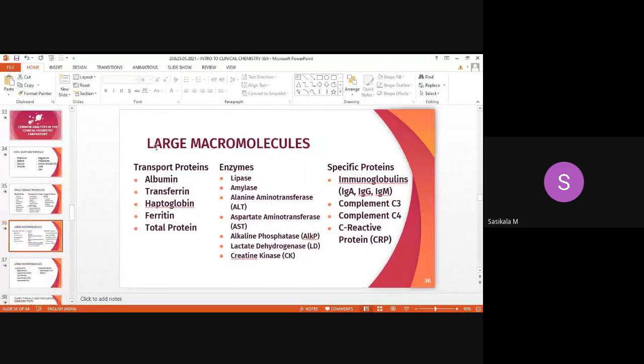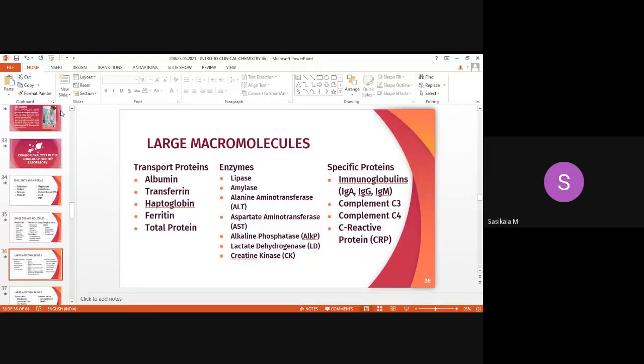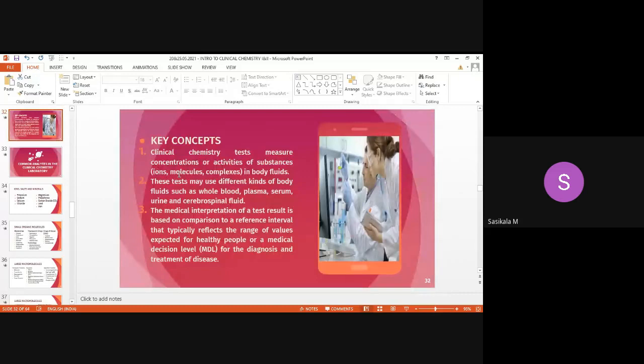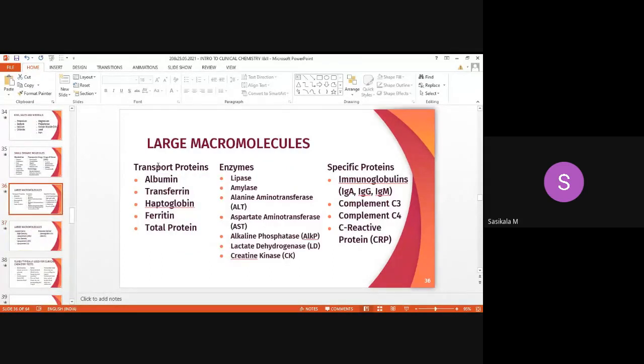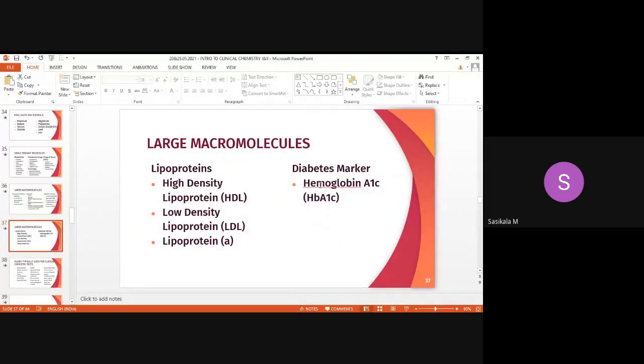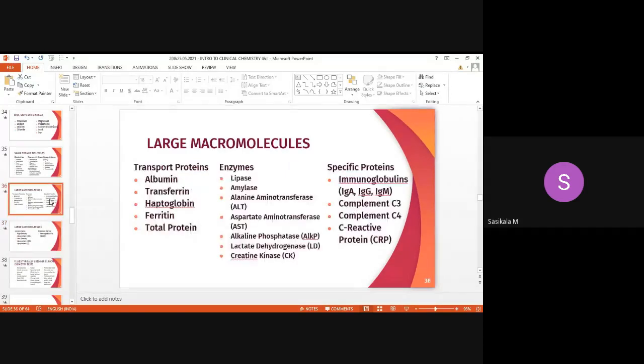Now let's see what large macromolecules are analyzed. Large means definitely it will come under complex molecules, right? Macromolecules. That's what we have seen here. Ions, molecules. Molecules represent small organic molecules. Then complexes. Complexes represent large organic molecules. So what are the large macromolecules analyzed in the laboratory? Let's see. They are of 5 categories. First one is transport proteins, then enzymes, specific proteins, lipoproteins, and diabetes marker. These all lie under large macromolecules that are analyzed in the laboratory.